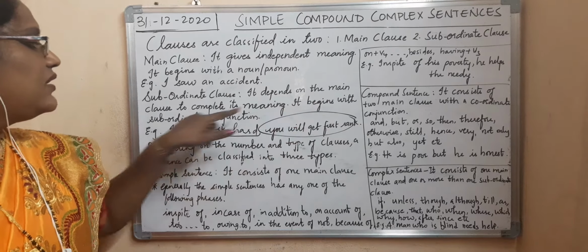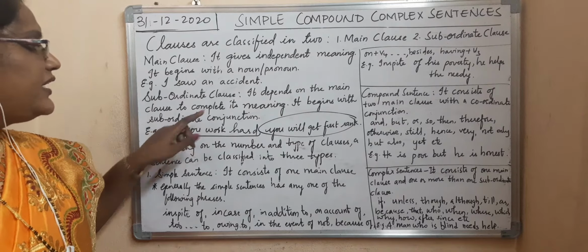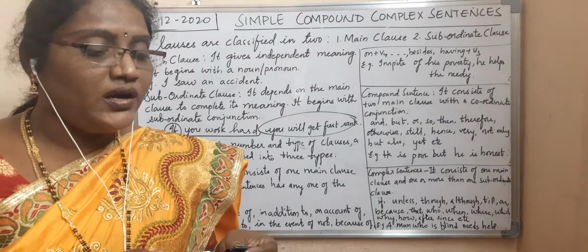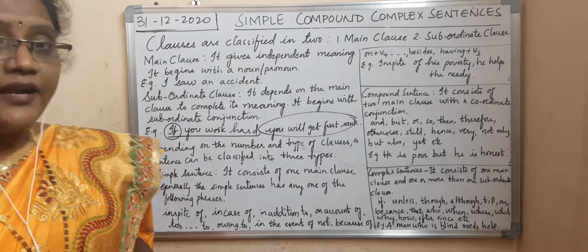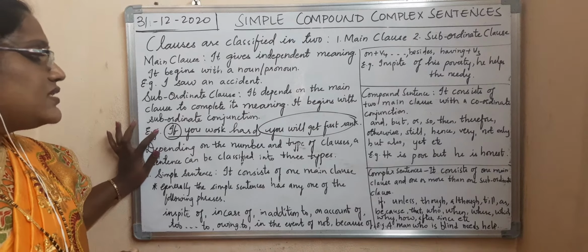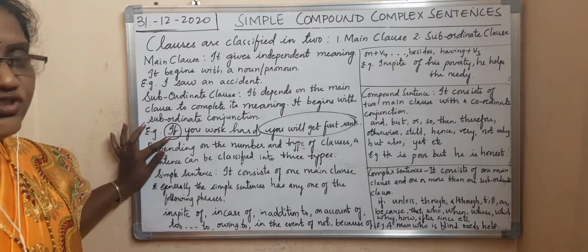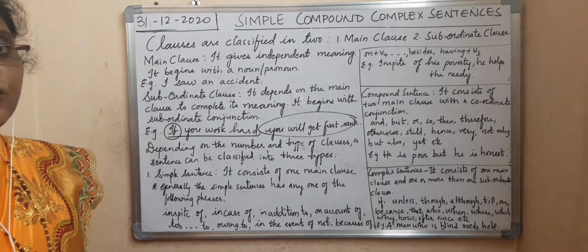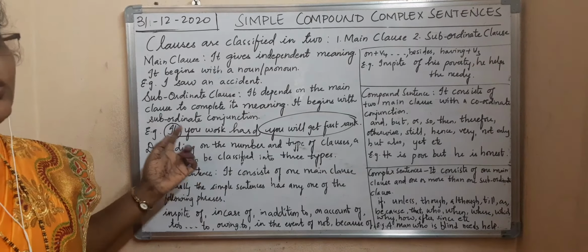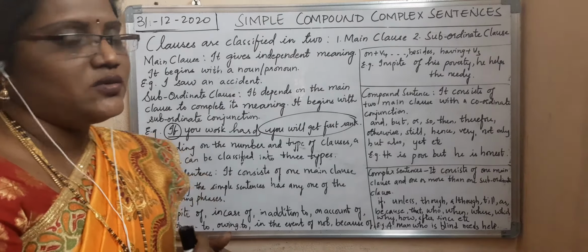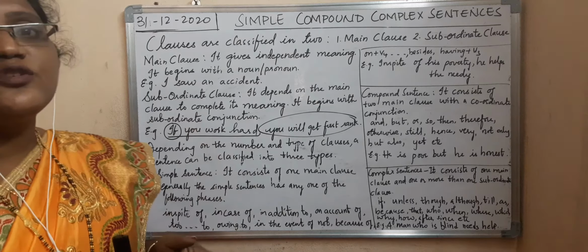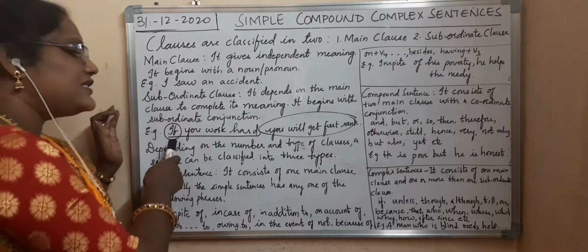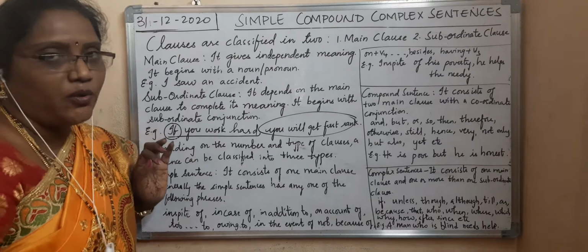It begins with a subordinate conjunction. So what is a subordinate conjunction? Subordinate conjunctions express the reason, the condition. If is a subordinate conjunction: if you work hard. If you work hard, what happens? There is no continuation sentence, so it is not a complete sentence. So it always depends on the main clause. Subordinate clause always begins with a subordinate conjunction. Here, if is the subordinate conjunction.